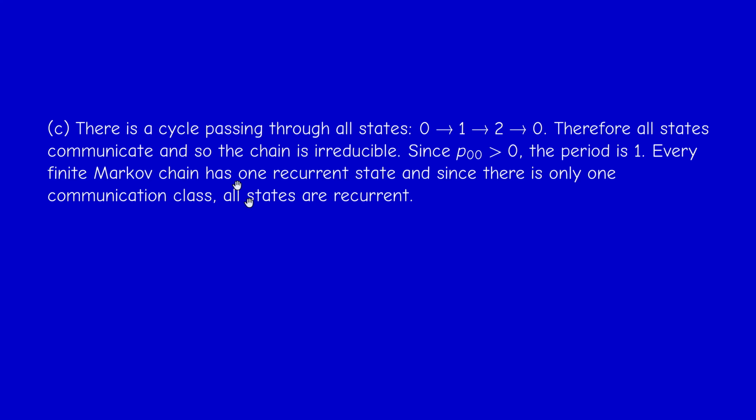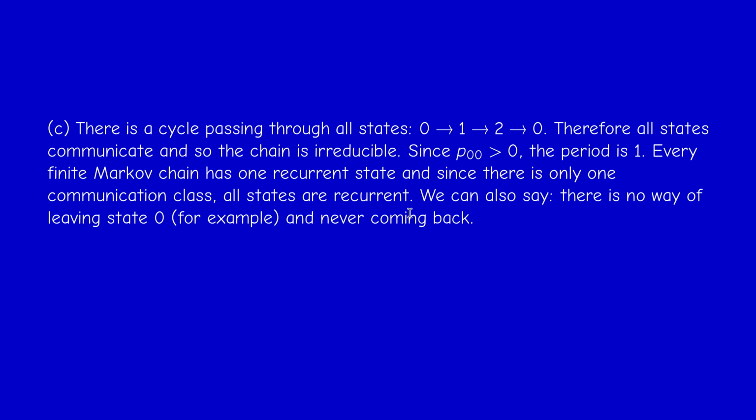Now to see that all states are recurrent, we can argue in 2 ways, and we'll not repeat this every time, just one time. First way: we know that every finite Markov chain has at least one recurrent state, and recurrence is a class property. So if one state is recurrent, the whole class is recurrent. Since there is one class here, all states are recurrent.